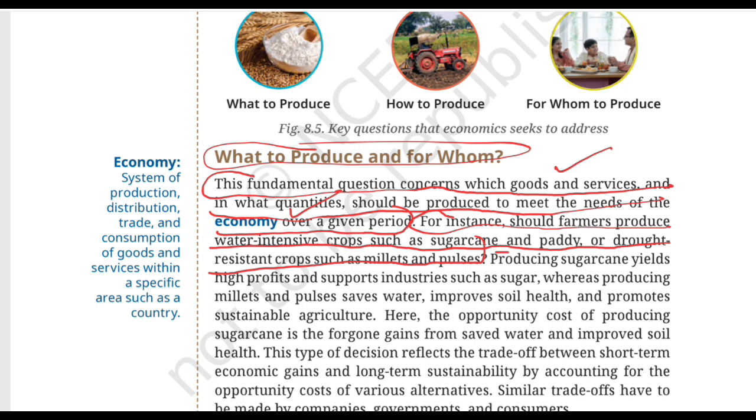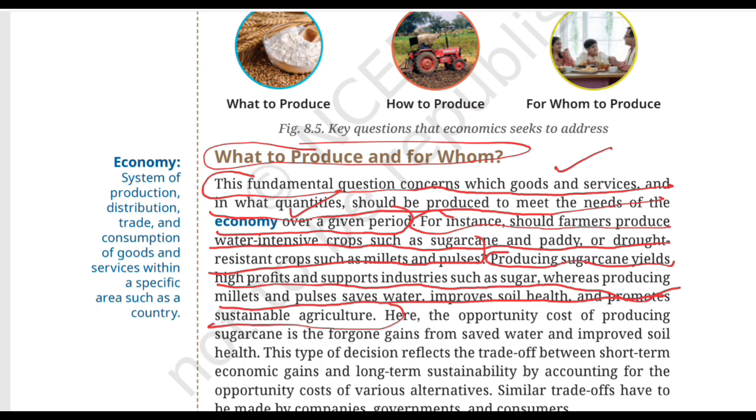Okay, so let's understand how. Producing sugarcane yields high profits and supports industries such as sugar, whereas producing millets and pulses saves water, improves soil health, and promotes sustainable agriculture. See, like we said, both of them have benefits here. So let's look at the examples. If the farmer decides to produce sugarcane, then it is beneficial in many ways. Like it can provide high profits and it can support sugar related industries.